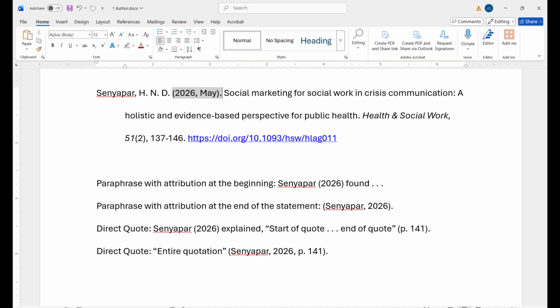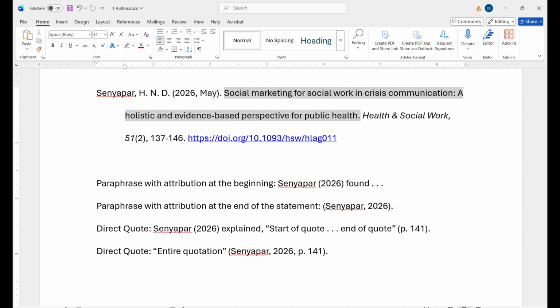Secondly, we'll add a date. With journal articles or publications, the year would normally be followed by a comma, space, and the month or a season. If there are specific days of the month that are noted, these will follow the month's name. The date will be in parentheses followed by a period after the closing parenthesis.